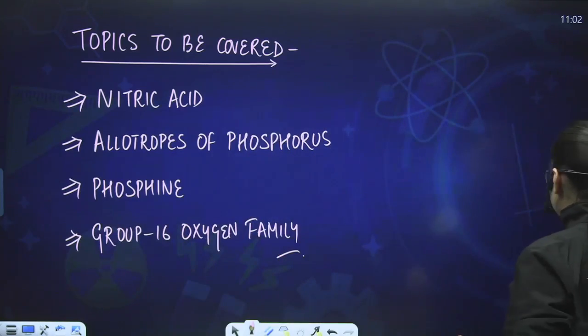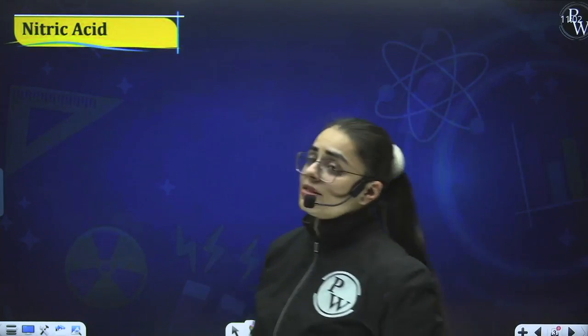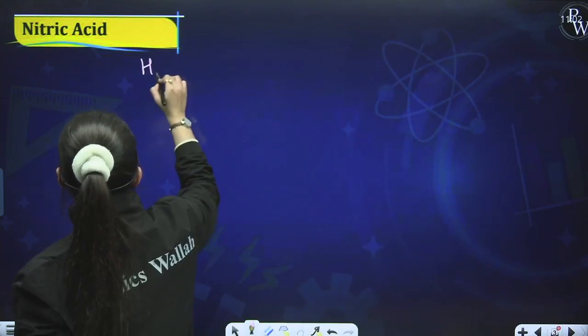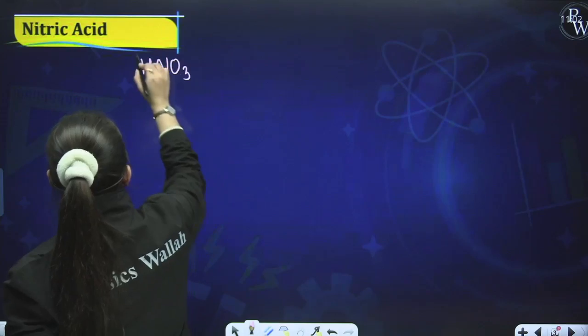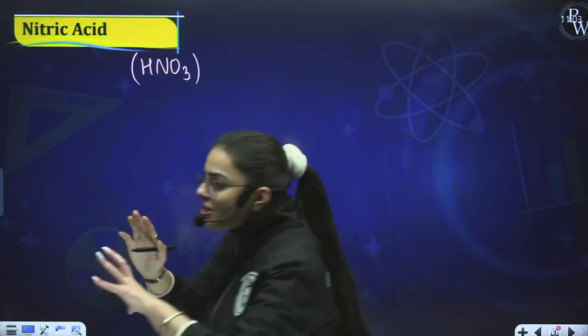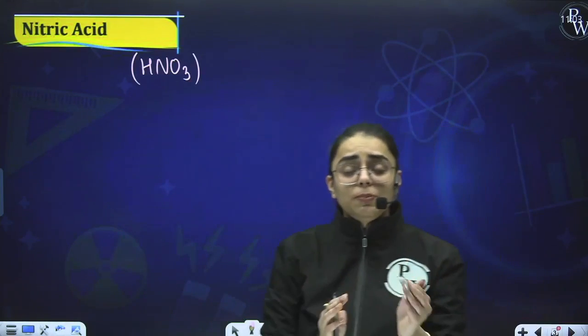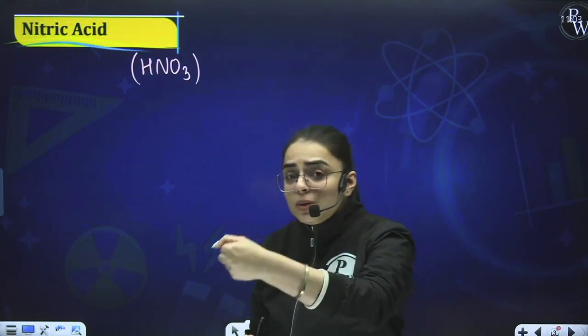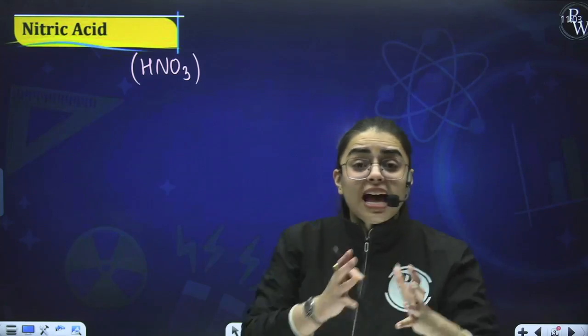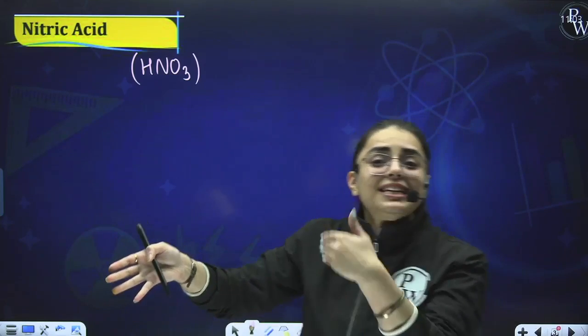So as per the very first topic, nitric acid, first of all, we should know what nitric acid is. Nitric acid is basically HNO3. Yes? Okay. Now students, what are the methods of preparation? See, as you were studying in the previous lecture also, we first studied the preparation method, and then we proceeded towards the physical properties, and after that we moved on to the chemical properties.